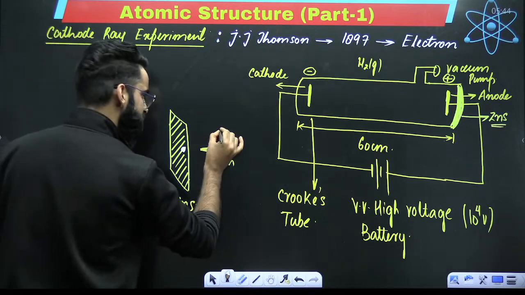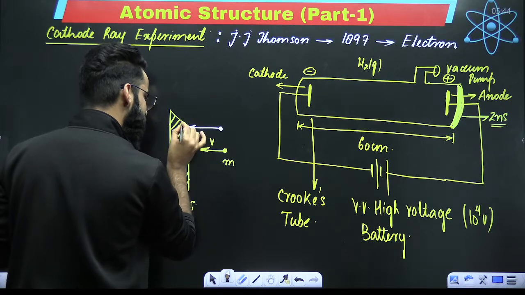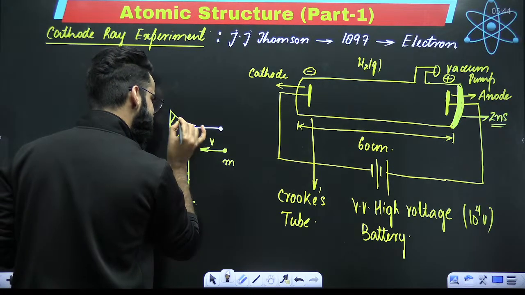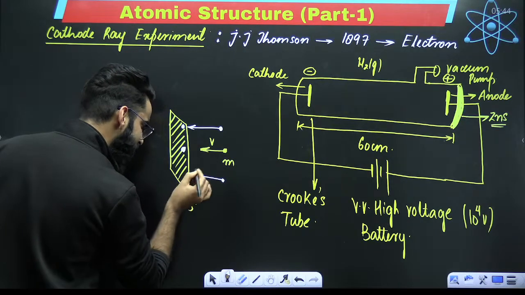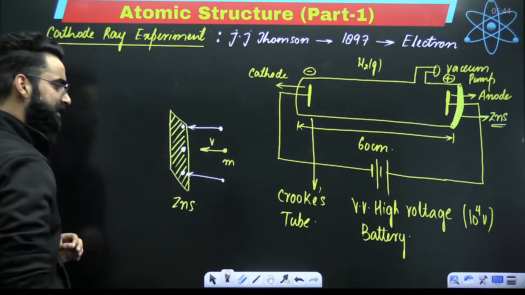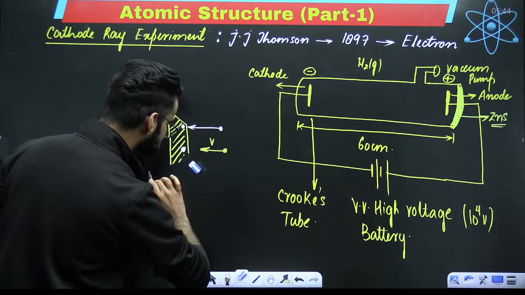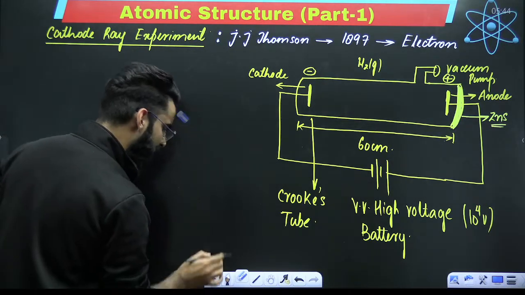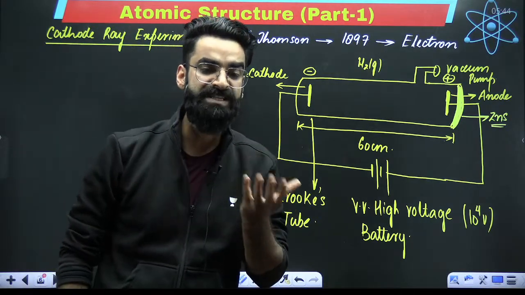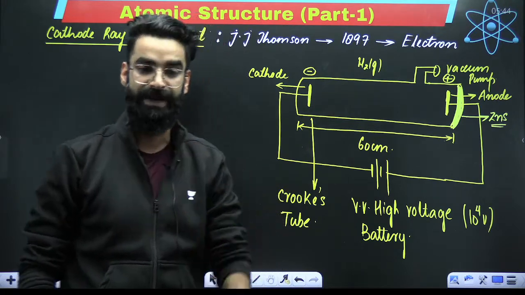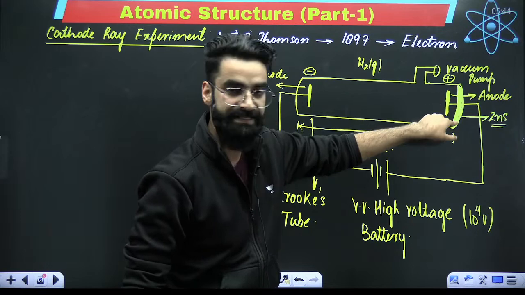For example, there is one particle which has got certain mass. It is going to strike the zinc sulfide screen. The point where the particle strikes, a bright spot will be created. Similarly, one more particle comes over here, striking the zinc sulfide, and a bright spot is getting created. So what is the property? Whenever any particle having any mass strikes the zinc sulfide screen, a bright spot gets created on it. Okay, so this particular side was coated with zinc sulfide.